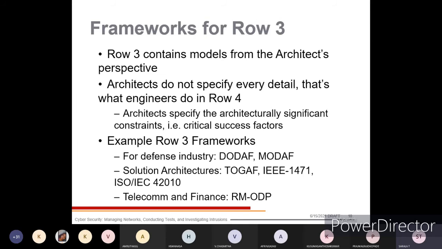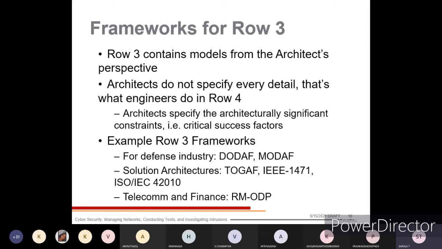Architects do not specify every detail. That's what engineers do in row 4. In row 4, you are not going to see what engineers will be doing with respect to the architecture part. In this, only the designing part and the relation part with respect to the levels, you are going to see in the architecture part. Architecturally significant constraints, that is critical success factors, will come under the architecture level.